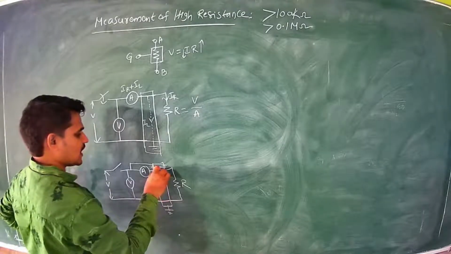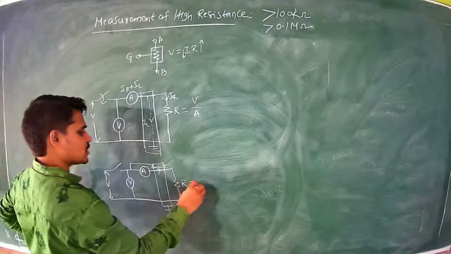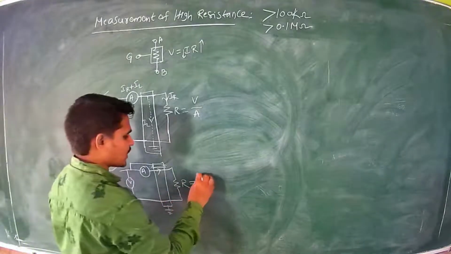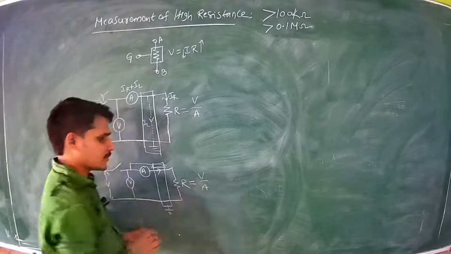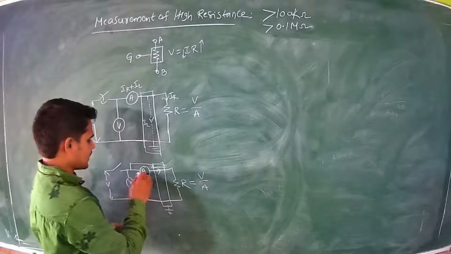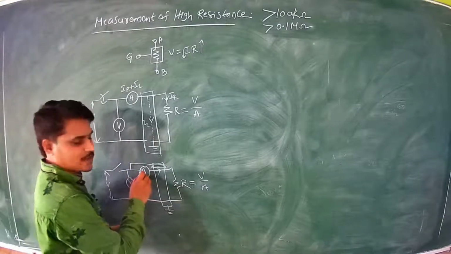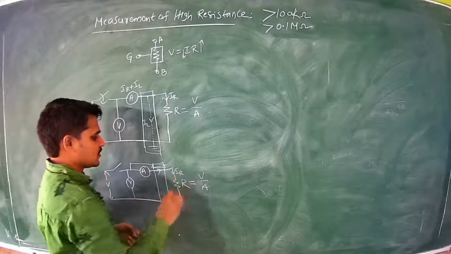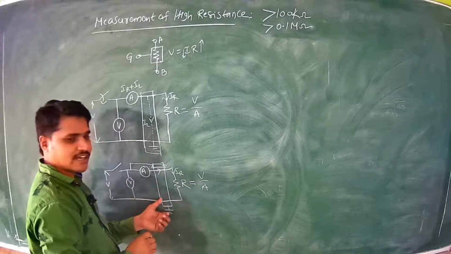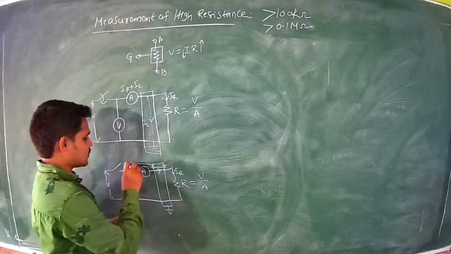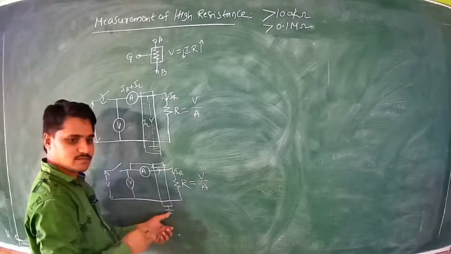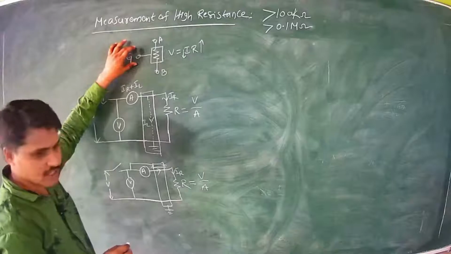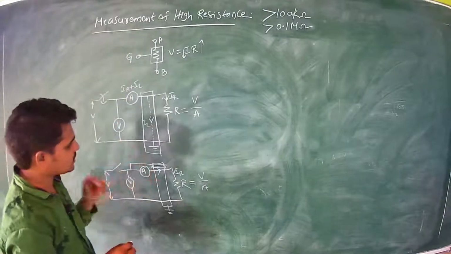Here also the resistance is the voltmeter reading divided by the ammeter reading. But this time the ammeter measures only the current actually flowing through the resistor, I_R, since the leakage current is diverted and bypassed through this guard. So this is the importance of the third terminal.